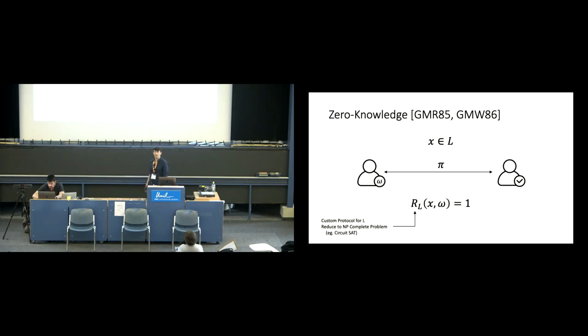In particular, a lot of the way that these zero knowledge proofs work is that either you look at the particularities of the language and you develop a custom protocol that only works for that one language, or you represent this relation function as a circuit, and then you appeal to some kind of natural NP reduction. So in particular, when you represent this as a circuit, you just use circuit satisfiability, and there you have an NP relation, and all of a sudden you have generic zero knowledge that works for everything.